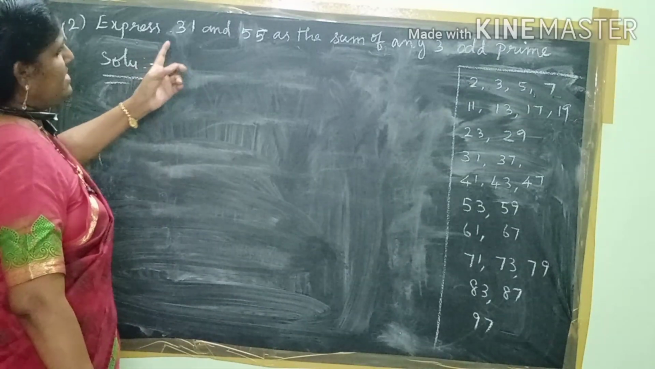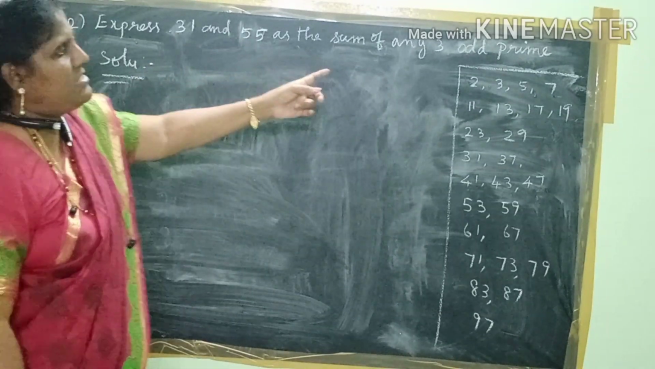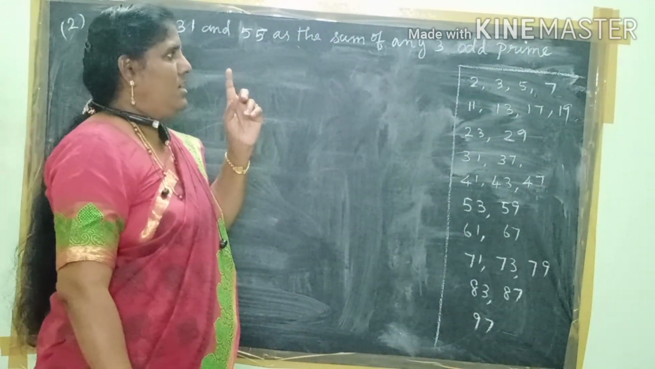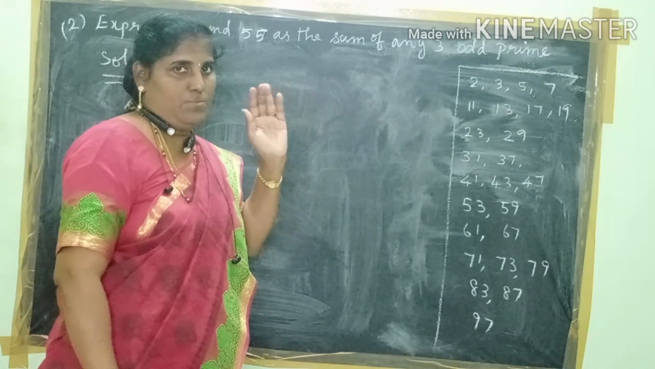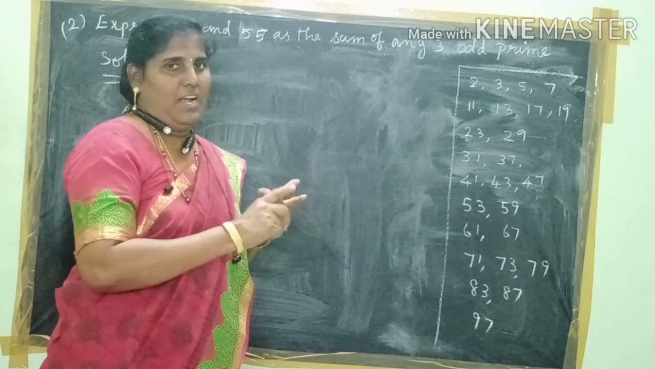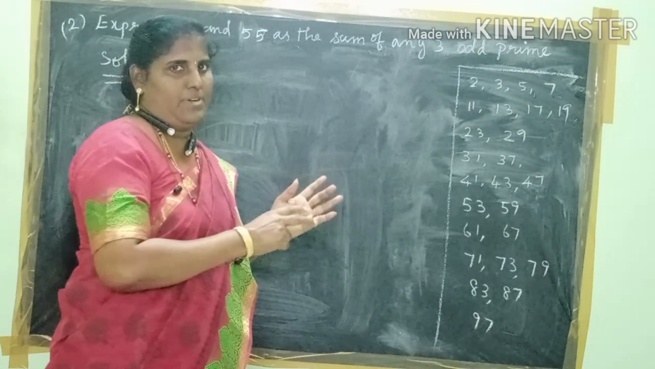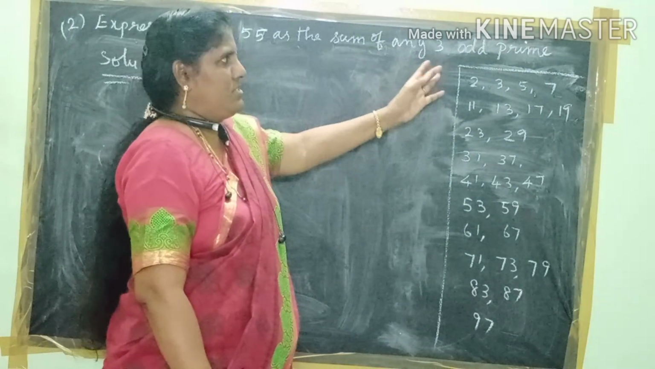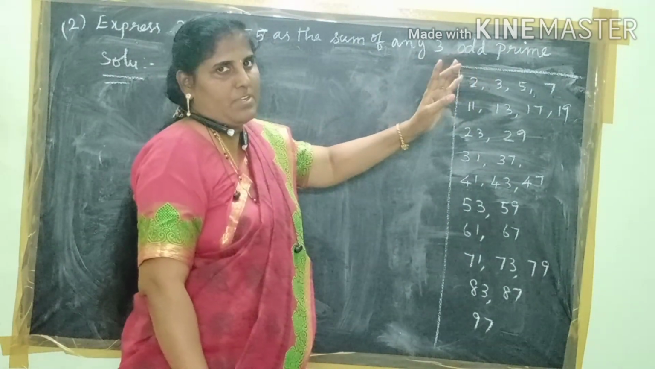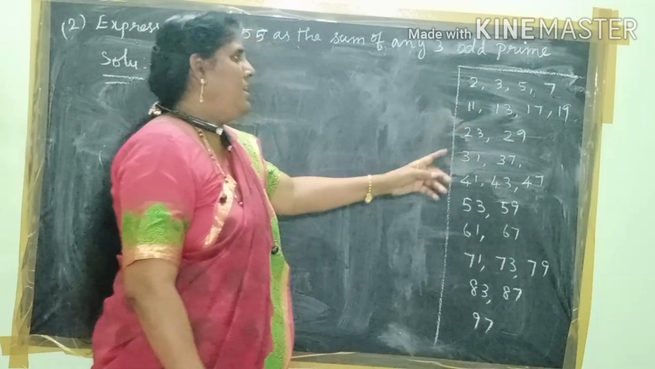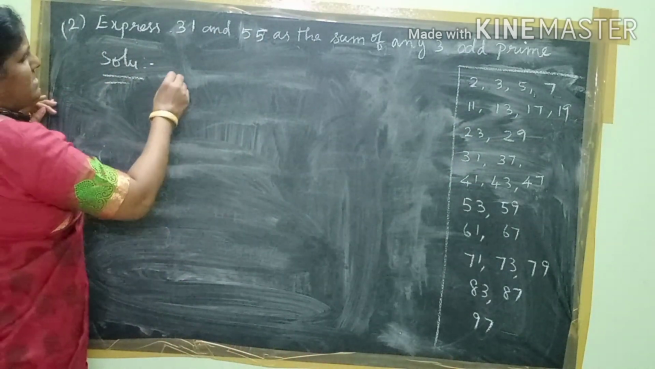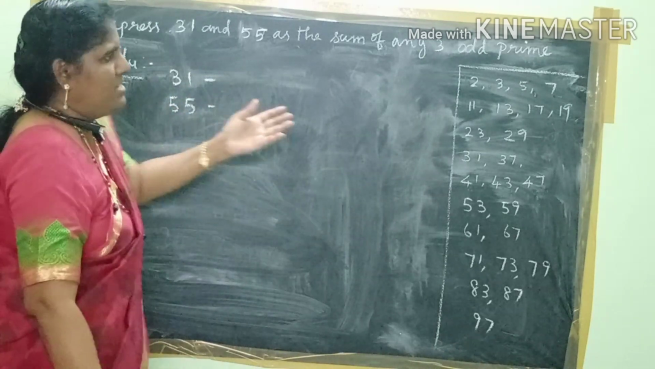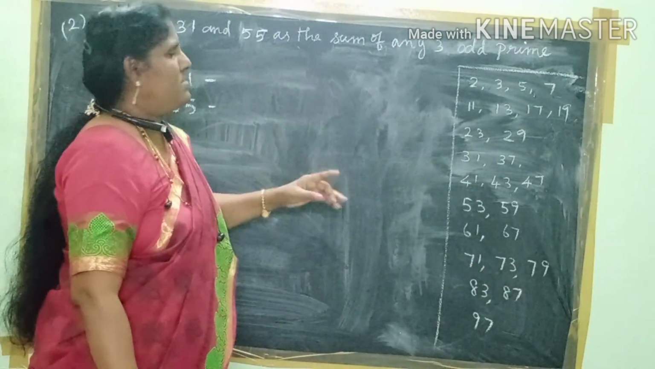Next sum: express 31 and 55 as the sum of any three odd numbers. In the last sum, we saw any two consecutive primes, where consecutive means continuously coming, and if you add these two, we get the given number. But here the condition is a sum of any three odd numbers, and they must be prime. The first number is 31, the next number is 55. Just take any three odd primes that give 31.